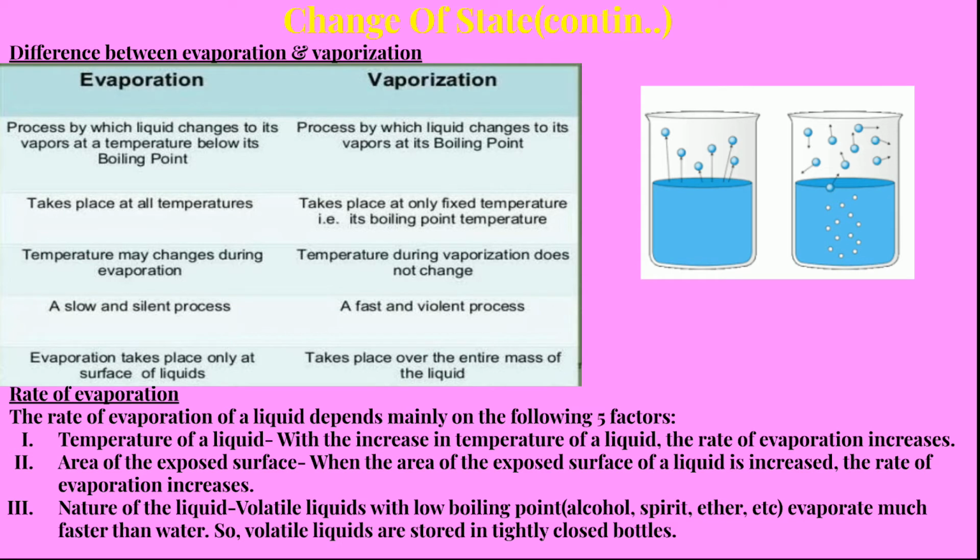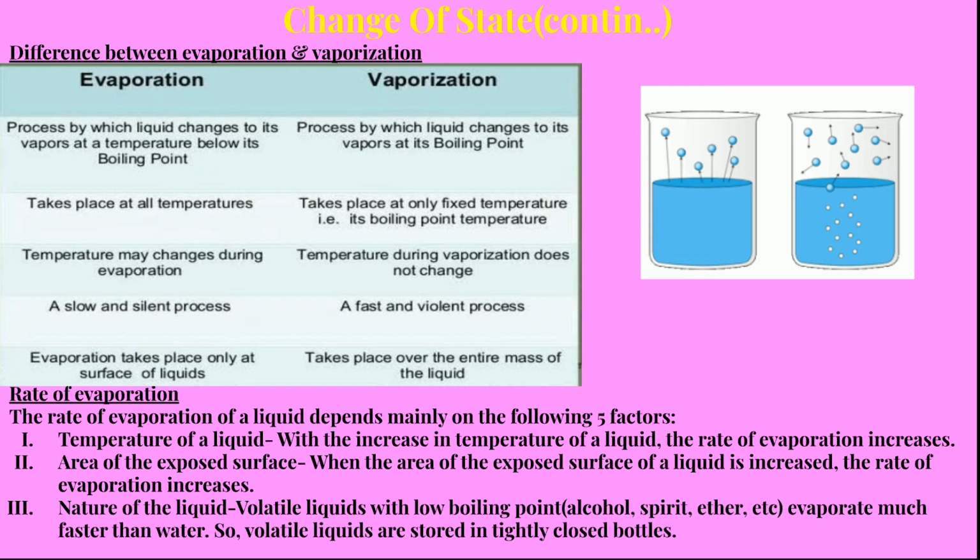Now, the rate of evaporation of a liquid depends mainly on the following five factors. One is the temperature of the liquid. When we increase the temperature of a liquid, the rate of evaporation also increases. Next, the area of the exposed surface. When we increase the exposed surface area of the liquid, the rate of evaporation also increases. This can be understood from the example of a hot cup of tea.